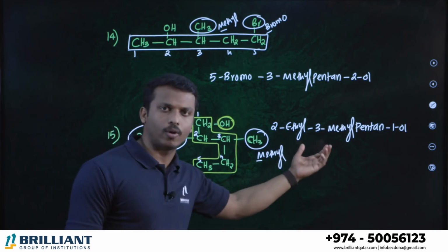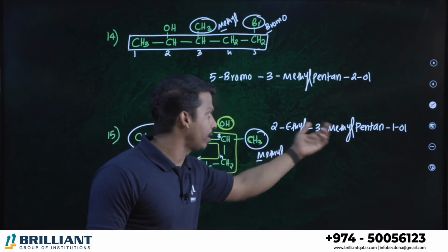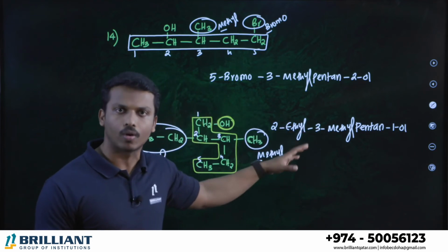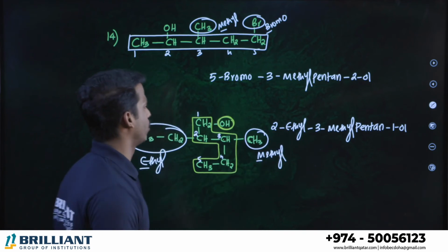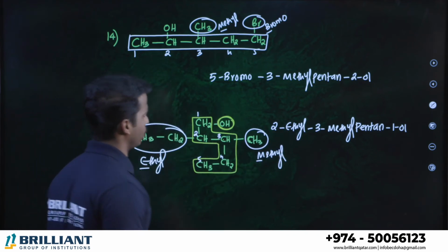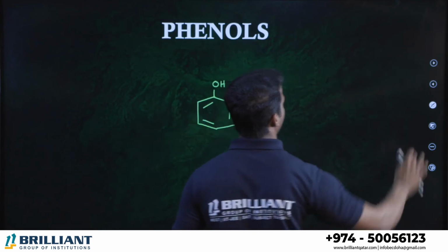Dear student, if you are not following alphabetical order, suppose you write methyl first, ethyl second, it's completely wrong, okay? That's a violation of the IUPAC rule. So we should follow alphabetical order when we have 2 different branches on the compound. Let's go for the next question.